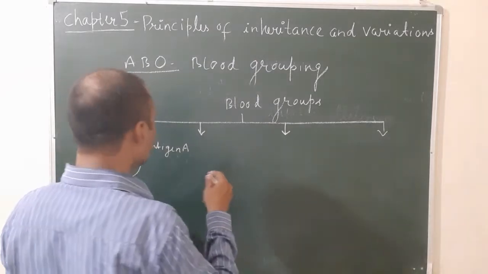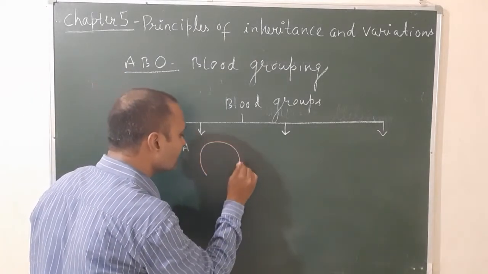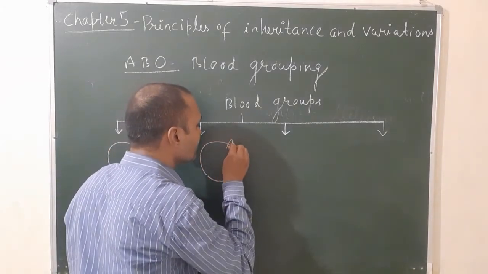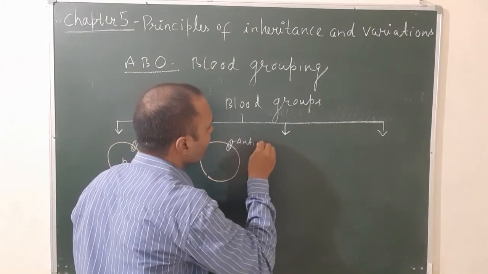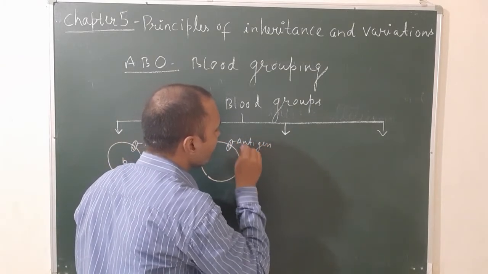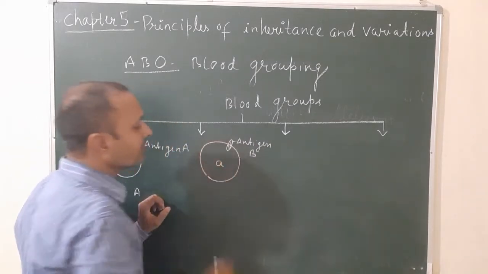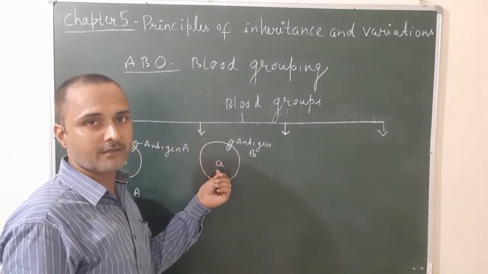Let's see, when a person has blood group B, then antigen B is present at the surface of the RBC. So this is antigen B. Antigen B and antibody A are present. The blood plasma contains a special kind of protein, that is antibody A.